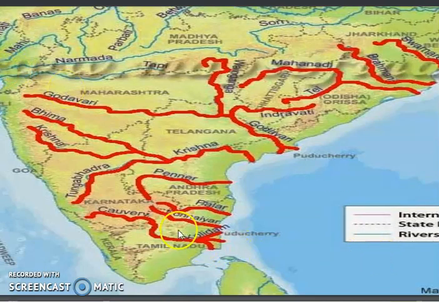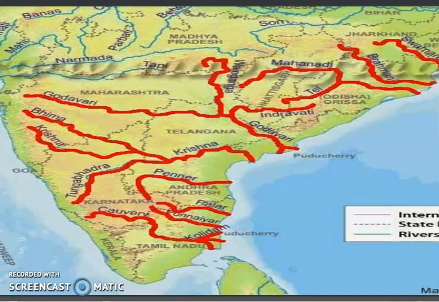So east flowing rivers means the rivers which discharge their water in the Bay of Bengal. It is called the east flowing river, and the rivers which discharge their water in the Arabian Sea are called west flowing rivers. Always remember, Narmada and Tapi are the examples of west flowing rivers, and Mahanadi, Krishna, Kaveri, Godavari, these all are examples of east flowing rivers. Now if I do the comparison between the east flowing and the west flowing, you can see the east flowing rivers are greater in number. There are more east flowing rivers than west flowing rivers.